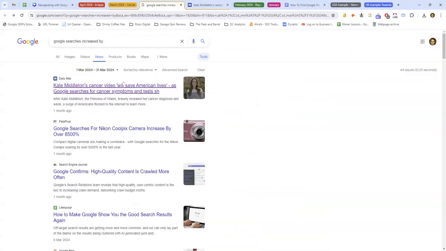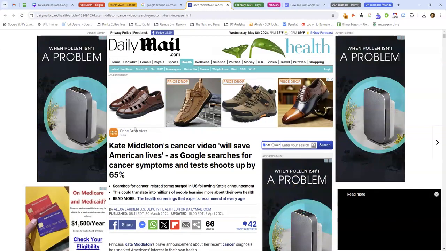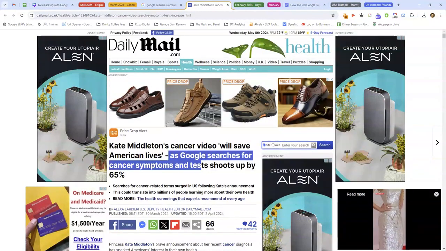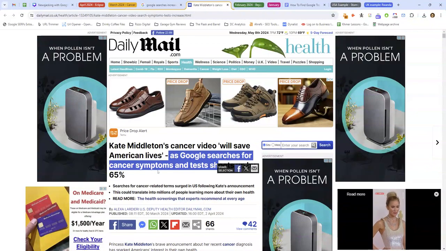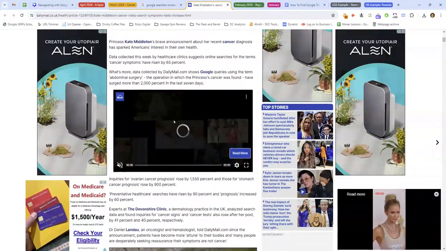So March 2024, we've got Kate Middleton announced that she had cancer, and Google searches for cancer symptoms and cancer tests went up. Here's the story. Google searches for cancer symptoms and tests shoot up by 65%.